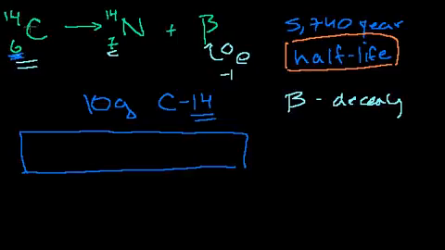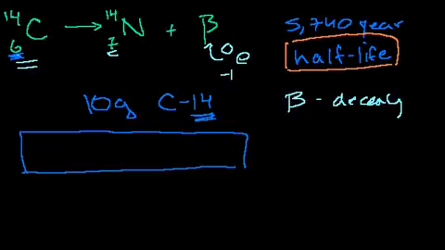Carbon-12 has 6 protons, carbon-14 has 6 protons, but they have a different number of neutrons. So when you have the same element varying in number of neutrons, that's an isotope. So the carbon-14 version, or this isotope of carbon, let's say we start with 10 grams, if they say that its half-life is 5,740 years, that means that if on day 1 we start off with 10 grams of pure carbon-14, after 5,740 years, half of this will have turned into nitrogen-14 by beta decay.